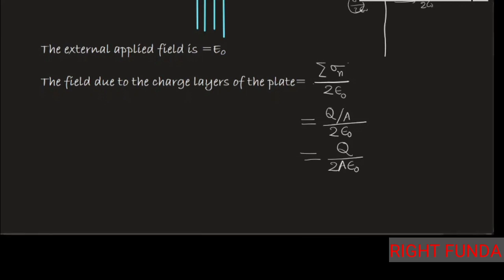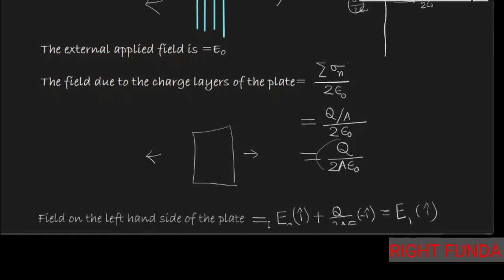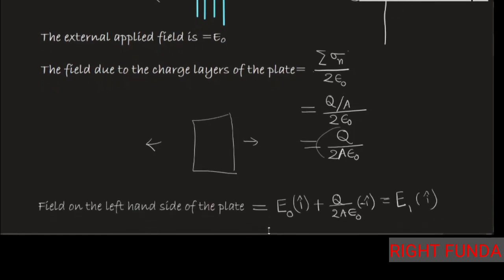So on the right hand side, the field direction will be to the right, and on the left hand side the direction will be to the left, like this. This is my plate, and this is the field due to the charge on the plate. Now we want to calculate the net field on the left hand side of the plate.